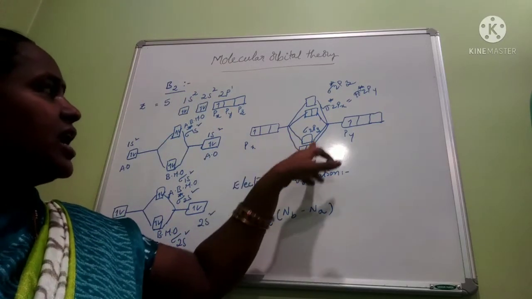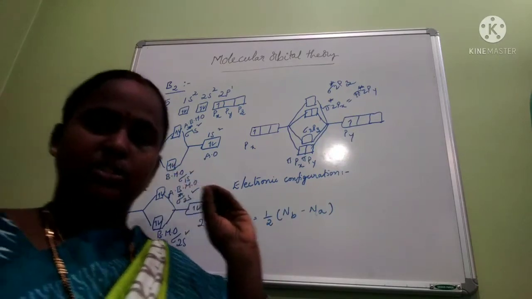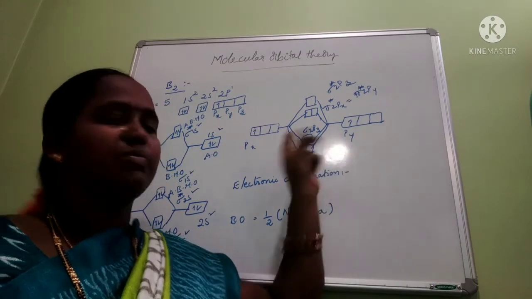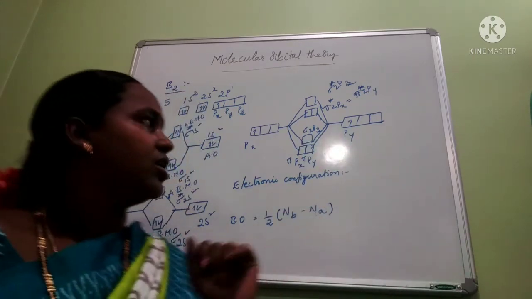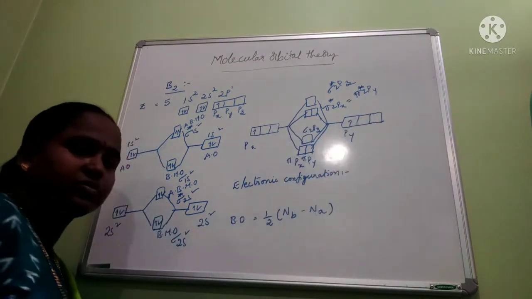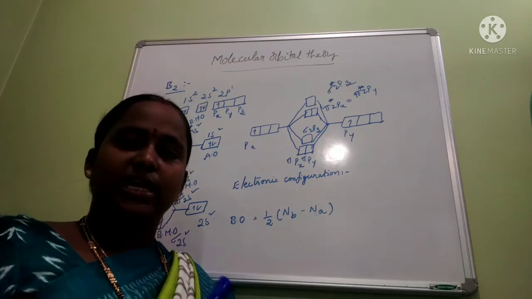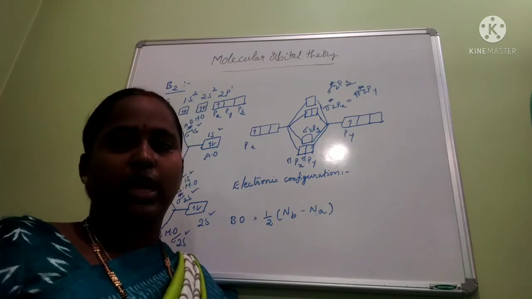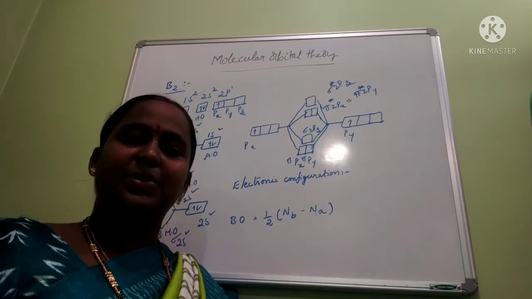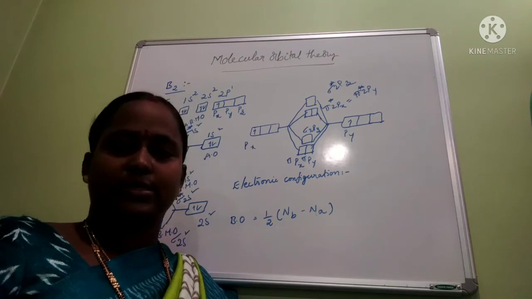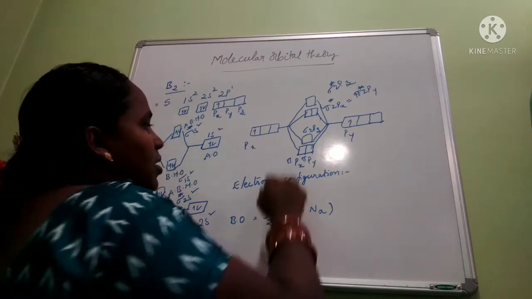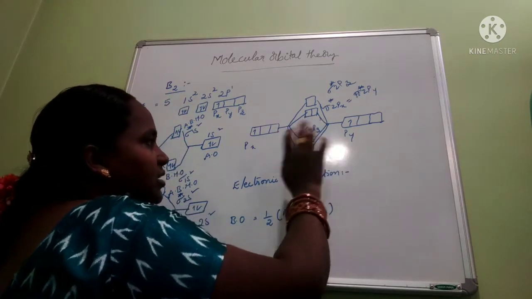But while writing these 6 molecular orbitals, the energy levels will differ. How? The electron placed in any one axis should form a sigma bond, and the electrons present in the other two axes should form pi bonds.